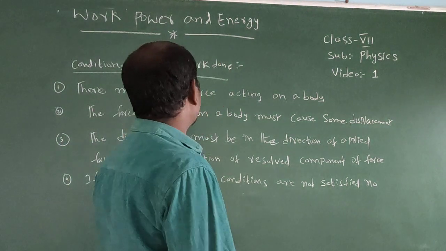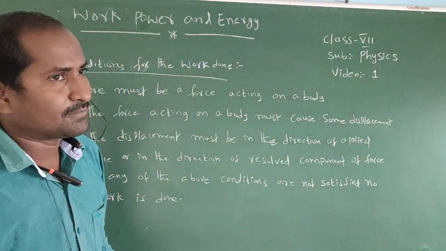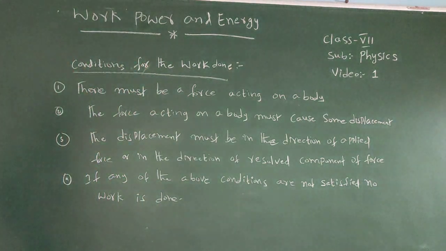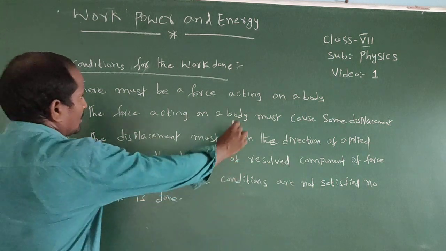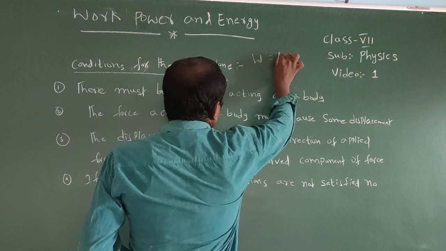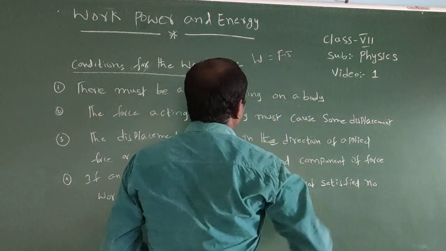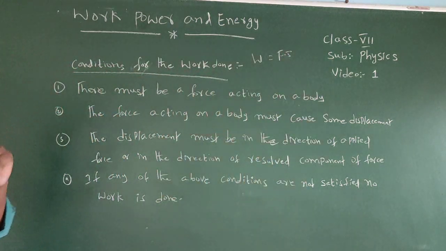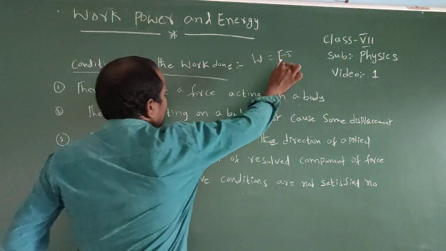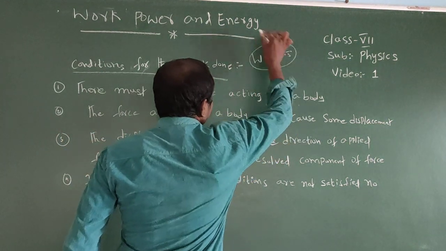Listen once again. Work done means the product of force and displacement. The product of force and displacement is called the work done. So the mathematical equation is W equal to F dot S. It is the mathematical equation for the work done.